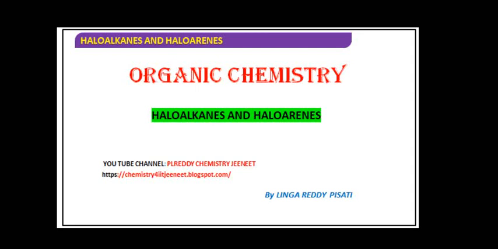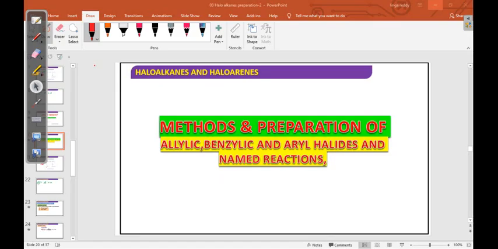Hello students, today we are discussing the haloalkanes and haloarenes chapter. In that, the main topic is methods of preparation of allylic, benzylic and aryl halides, including important named reactions. Okay, first allylic, benzylic, then aryl, then named reactions.